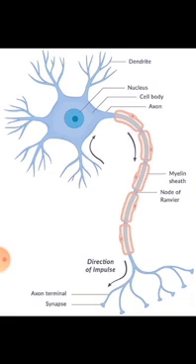Many short branch-like parts arise from the cyton called the dendrites. Near the nerve terminal, the dendrite of the next nerve cell is located, which forms a continuous network of neurons. There is a gap between one neuron and the next neuron, and this gap is called synapse. These bunches of neurons are bound together by connective tissue to form a nerve, and these nerves are connected to the muscle.